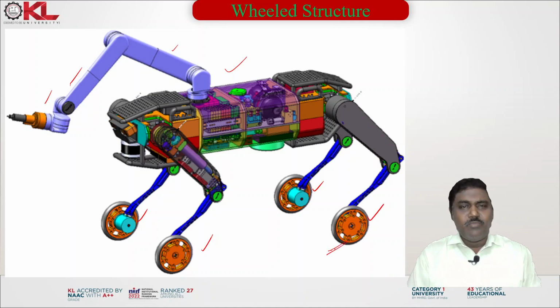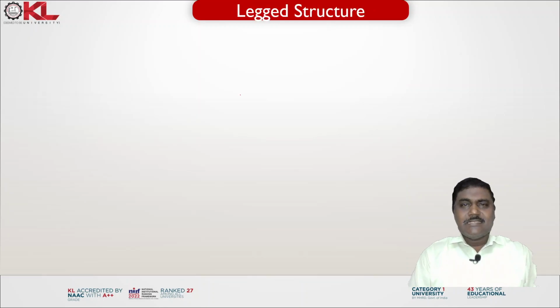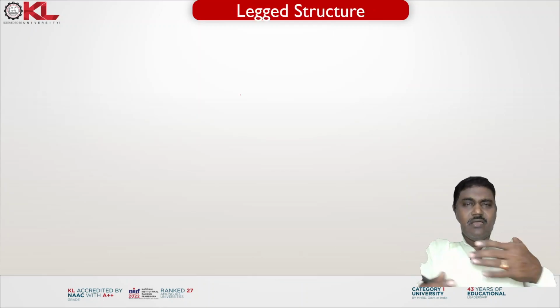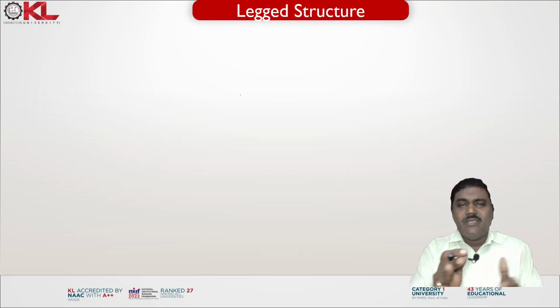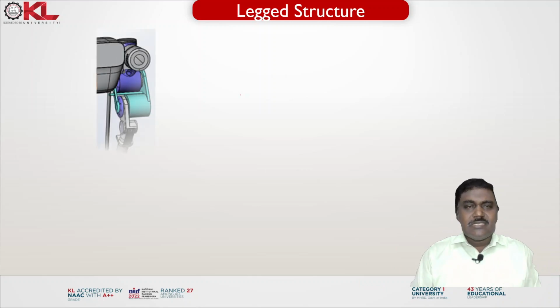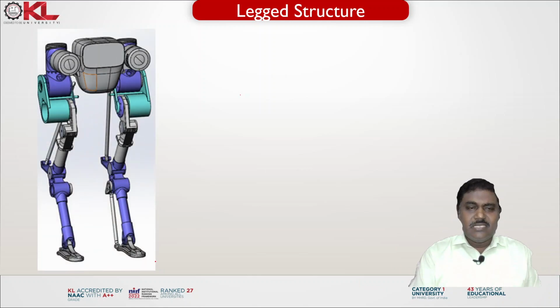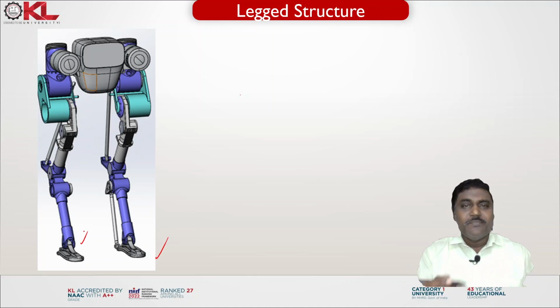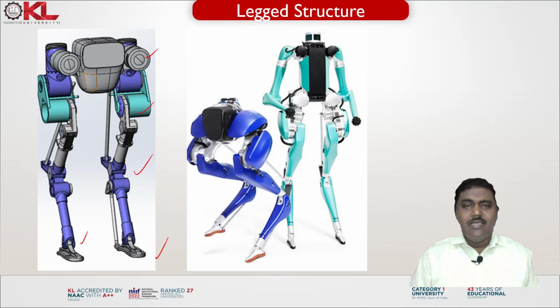The wheels are provided. Next, legged structures, like a humanoid, how it moves from one place to another place with the help of the legs. Then it is called a legged structure. Now you can see that these are the 2 legs, like a human being. Similarly, you can construct this legged robot, and here it provides the knee, this one joint, and here it is the hip, another joint, and several joints are involved.